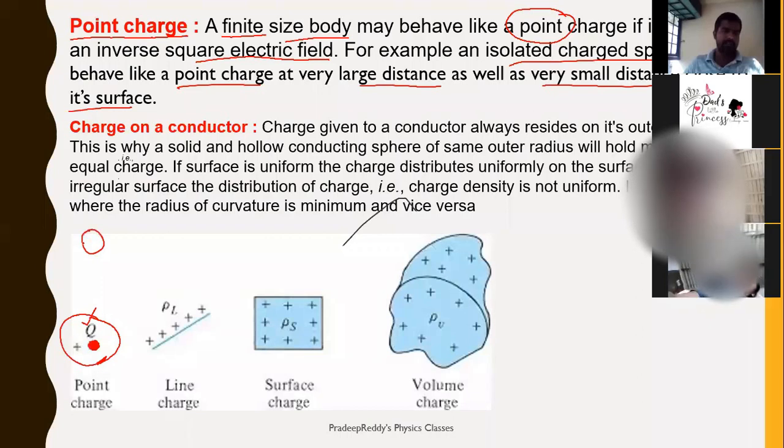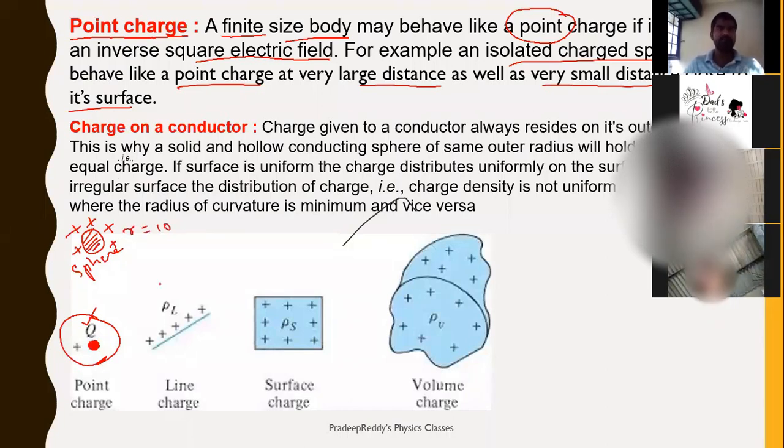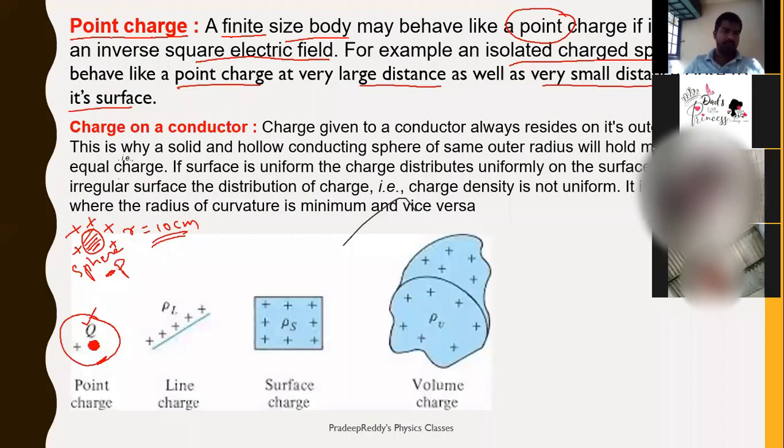For example, here is a sphere. This sphere has positive charge and is of finite radius. Say its radius r is equal to 10 centimeter. 10 centimeter means a little bit bigger. It's not exactly a point. It is a sphere. Now looking from this position, say P, it does not appear as a point, because you are very much closer to the sphere.